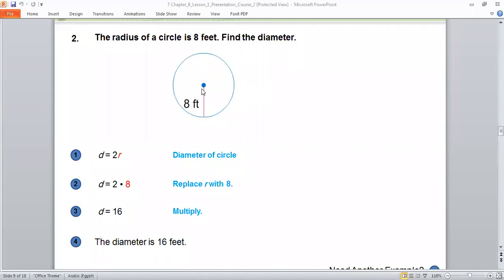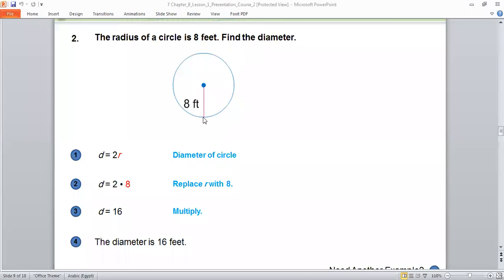Look with me, Adol. This red line here, I will call it the radius. This small line here from the center to the circle, I call it the radius. This line segment, my friend, is called the radius. And the radius here is 8 feet.